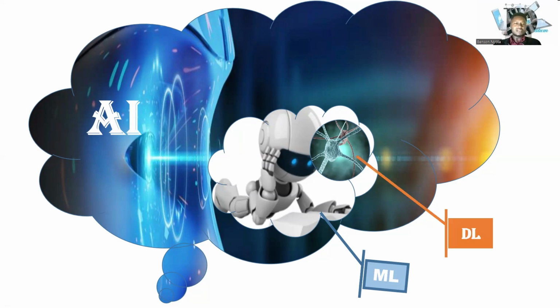So this is how these three interrelate to each other. We have AI as the general word, then machine learning as a specialization, and deep learning as a specialization within machine learning. So this is what they literally mean when we talk about them.